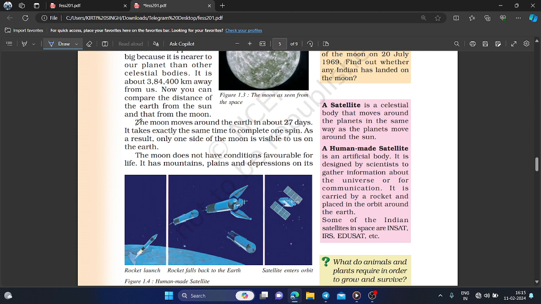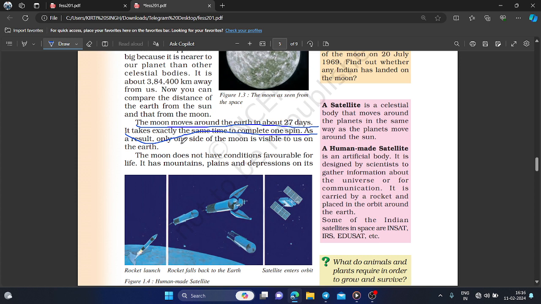That's the main line. You can carefully read this line. The moon moves around the earth in about 27 days, and it takes exactly the same time to complete one spin. As a result, only one side of the moon is visible to us on the earth, due to its spin axis.